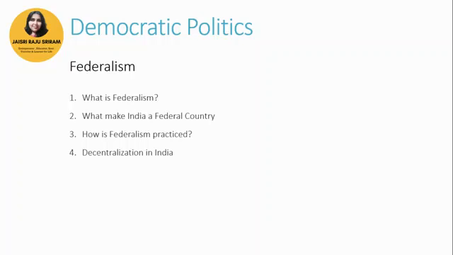Also, you get questions like describe how the threefold distribution of legislative powers happens between union government and state governments, who makes law on what subjects, what are the lists, and why the makers of the Constitution declared India as a union of states. All right.